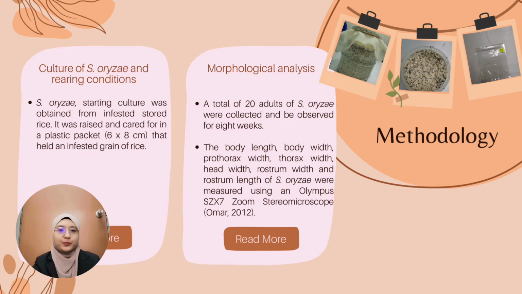Packing and addition of rice were done on a regular basis to ensure that the Cytopylus aureus grew properly. As for the morphological analysis, a total of 20 adults of Cytopylus aureus were collected and observed for 8 weeks. The body length, body width, prothorax width, thorax width, head width, rostrum width, and also the rostrum length of Cytopylus aureus were measured using a stereo microscope. All the measurements were observed in millimeters and recorded in a table in Microsoft Excel by weeks.